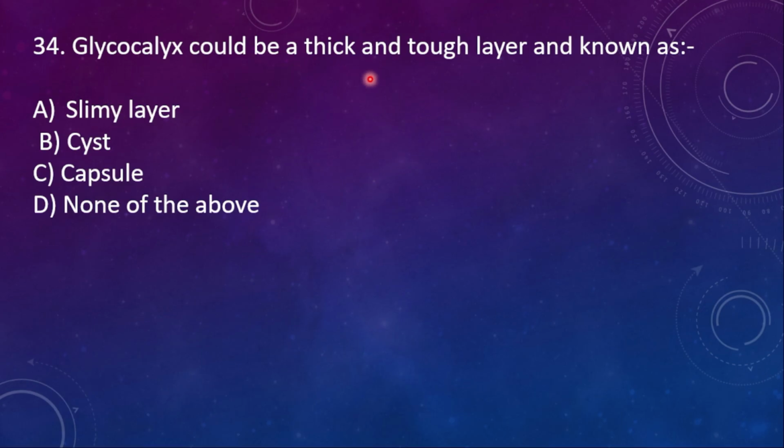Glycocalyx could be a thick and tough layer known as, option A, slime layer, no. Option B, cyst, no. C, capsule, yes, it's the right option. If it is loosely arranged, then it is called a slimy layer. If it is arranged very thick and tough, then it is called what? Capsule.